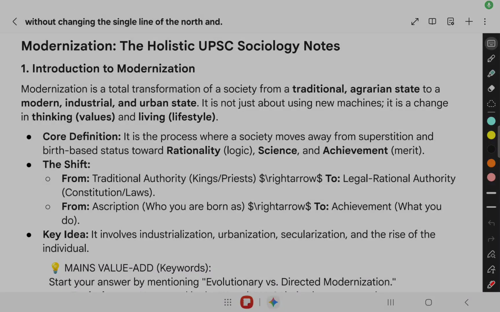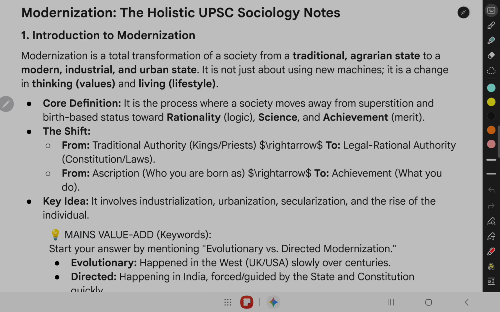Comparison, modernity of tradition, Rudolph and Rudolph, and critiques of modernization. UPSC sociology notes. 1. Introduction to modernization. Modernization is a total transformation of a society from a traditional agrarian state to a modern,